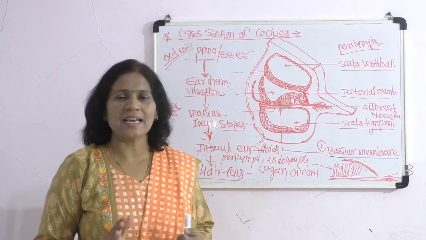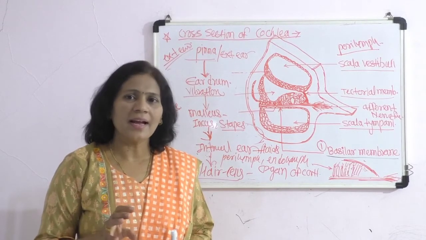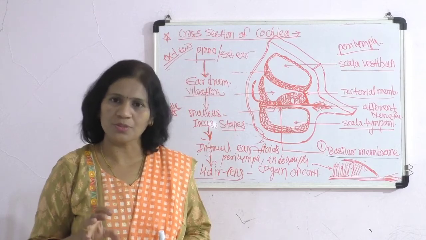So this is related to the mechanism of the hearing process.